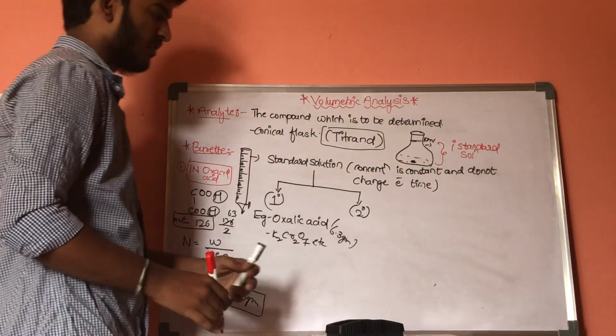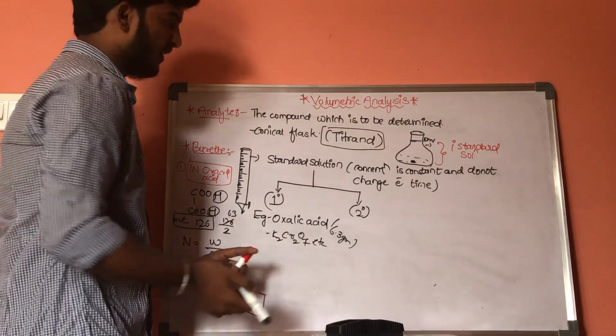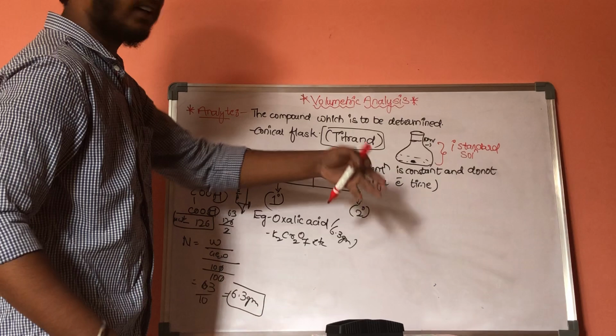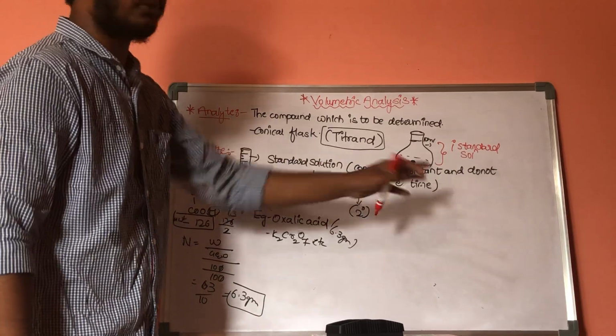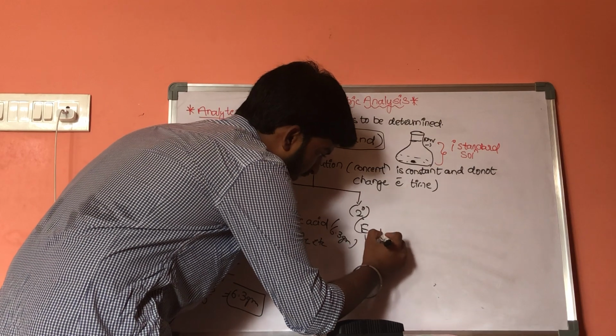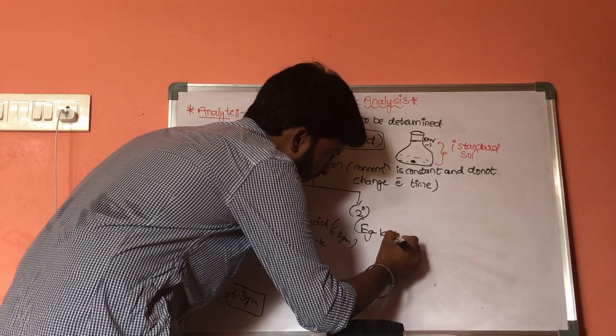Now secondary standard solution. Secondary standard solution is a solution in which the concentration is known to us and the concentration will get changed with respect to time. Examples: KMnO4.